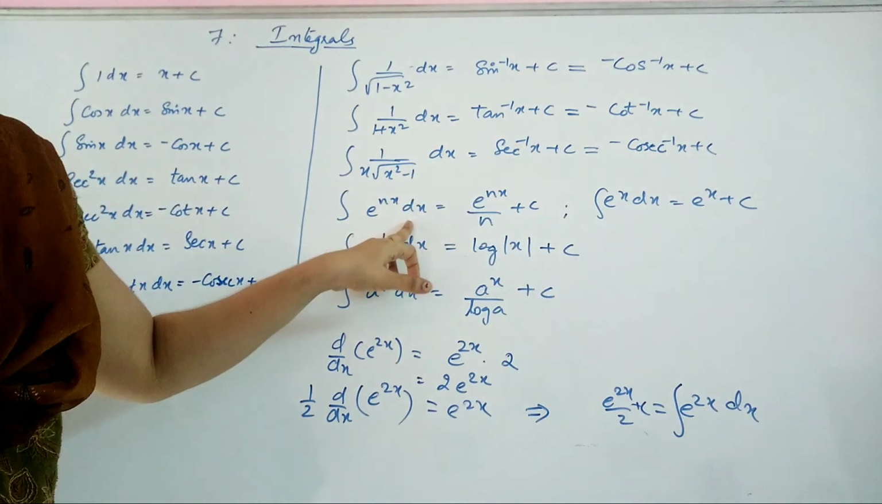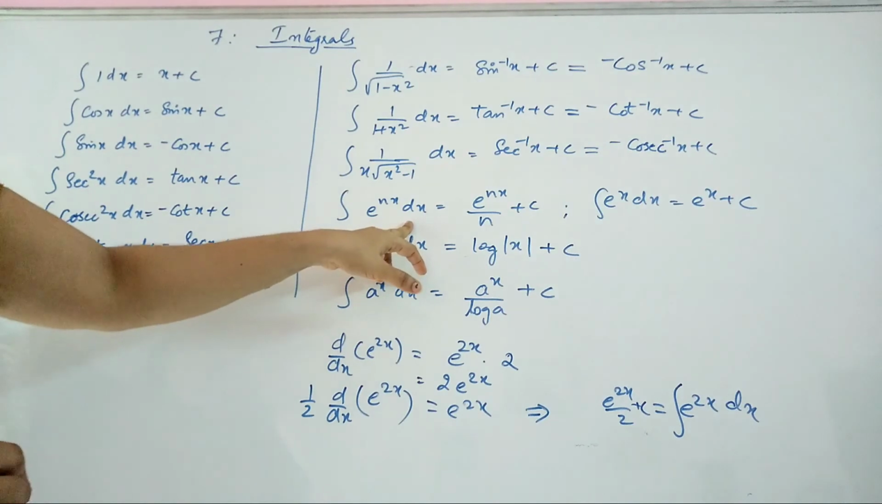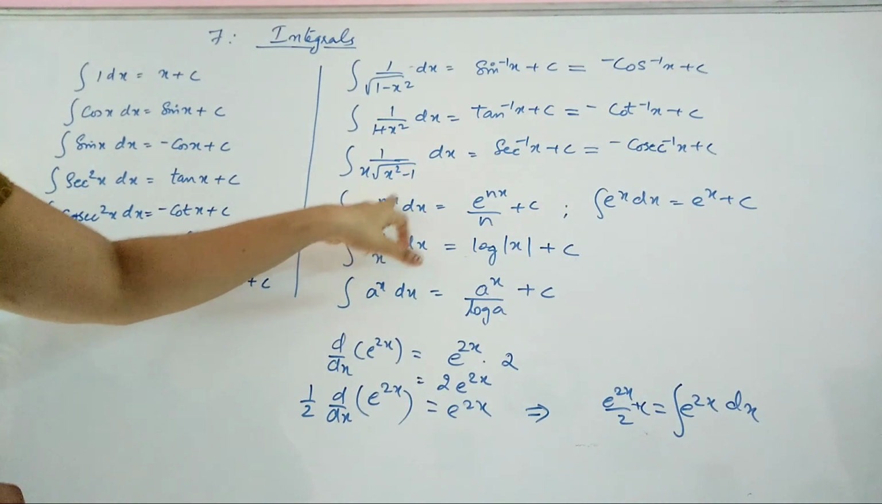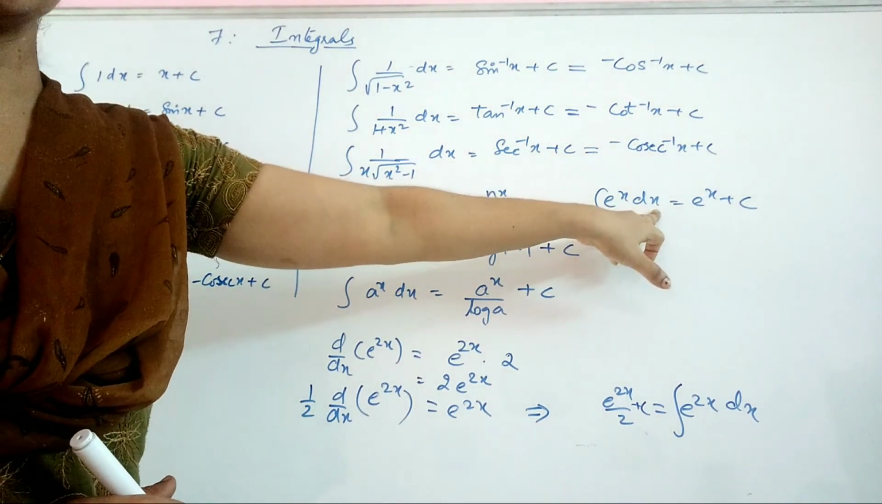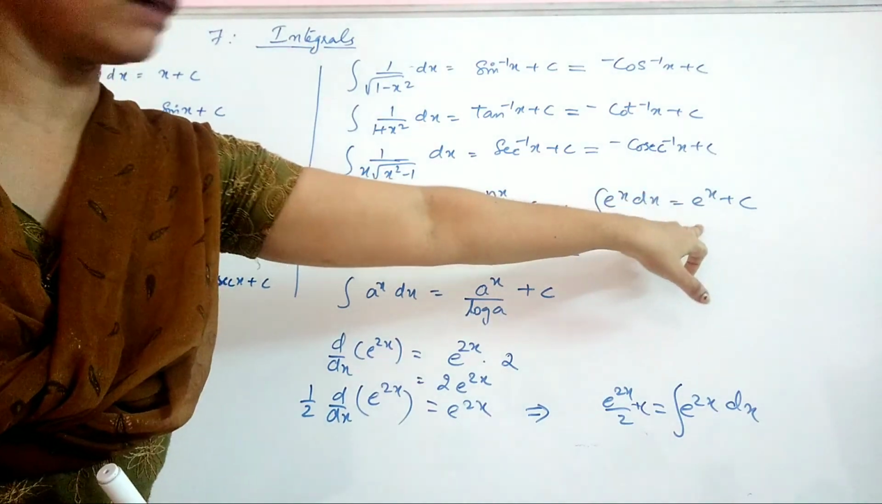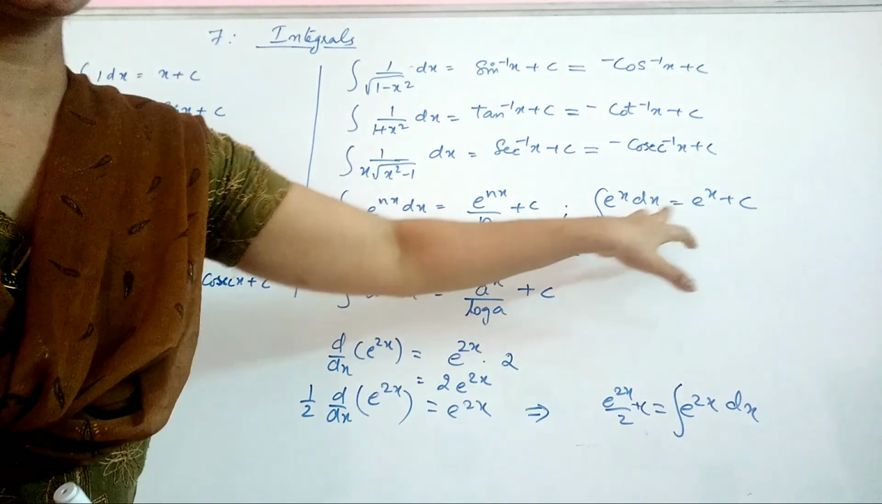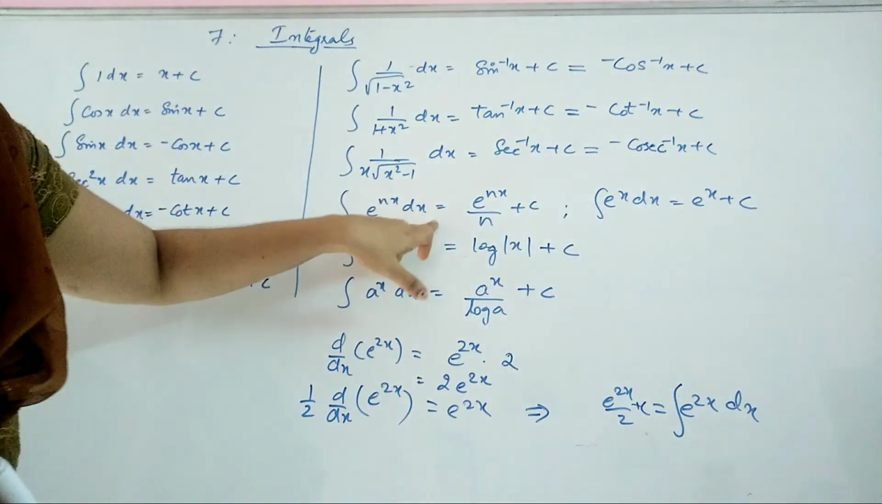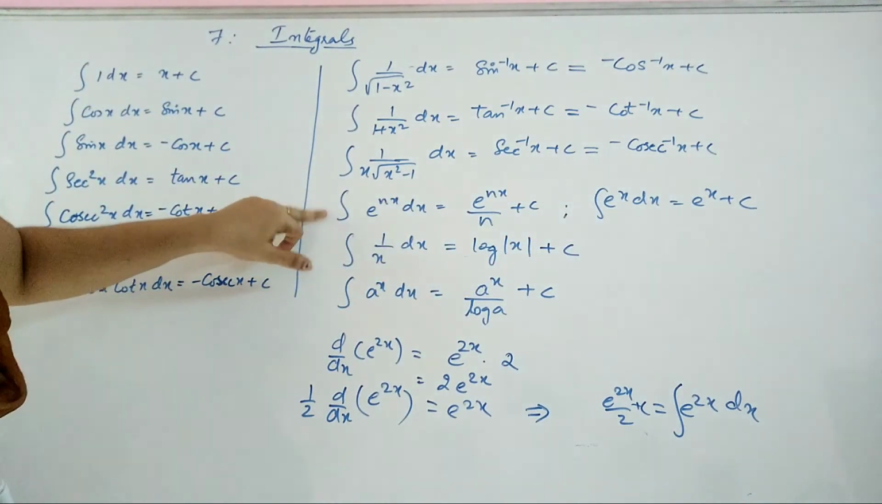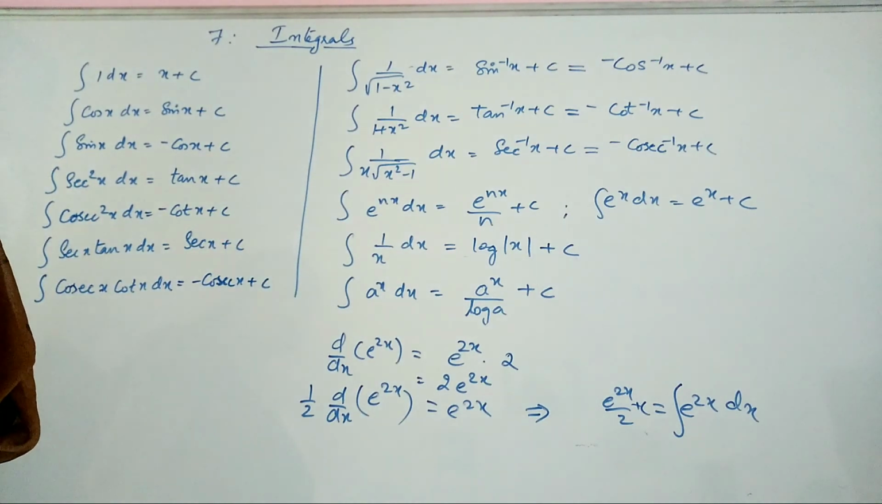Now for the particular case of e raised to nx, if you take n to be 1, you will get integral e raised to x dx, and that will give you e raised to x by 1 plus c. That is e raised to x plus c. That's why you cannot see any change here, but actually it is a particular case of this one. Now integral of 1 by x dx is log mod x plus c, because derivative of log mod x is 1 by x.